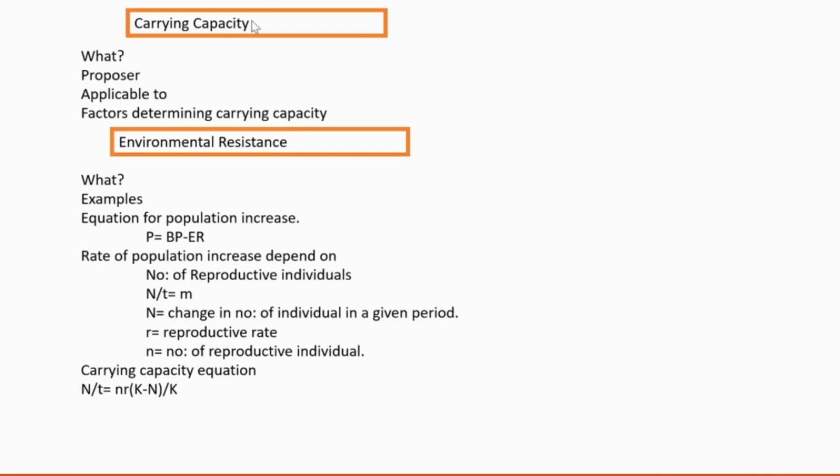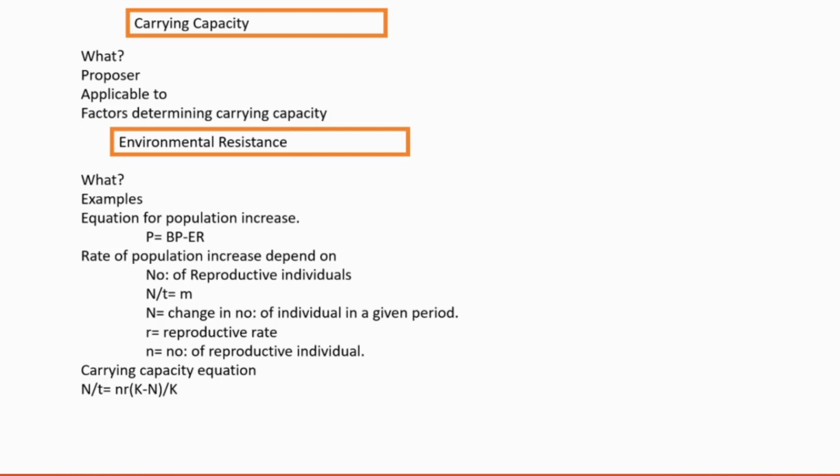Then carrying capacity. What is carrying capacity? Listen to that name, capacity. Imagine you are carrying some number of textbooks in your hand. One teacher asks you to take this many textbooks to another class and distribute them. To avoid so much walking, you take as many books as you can.